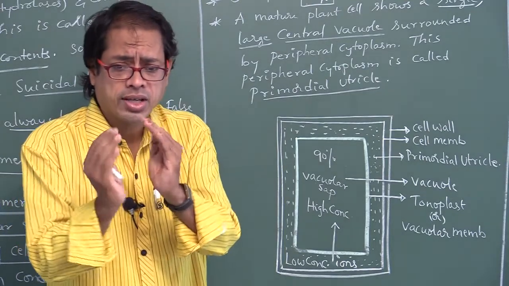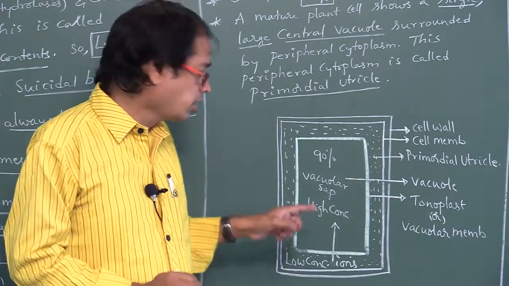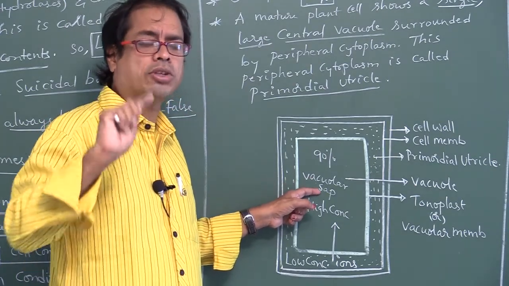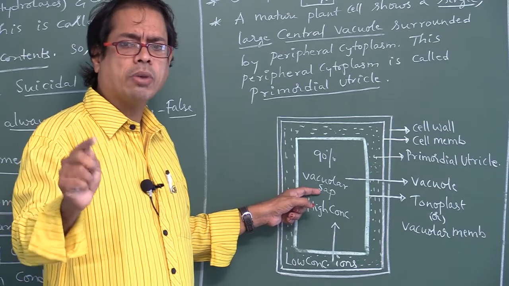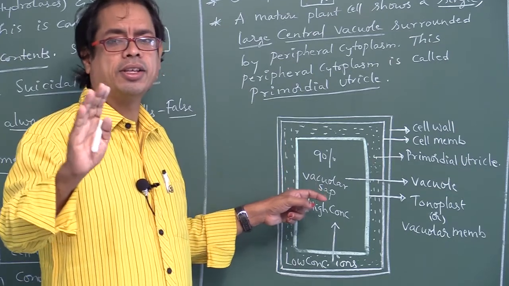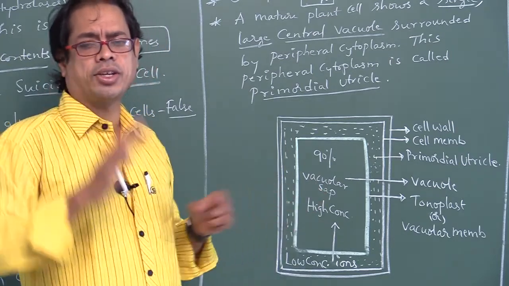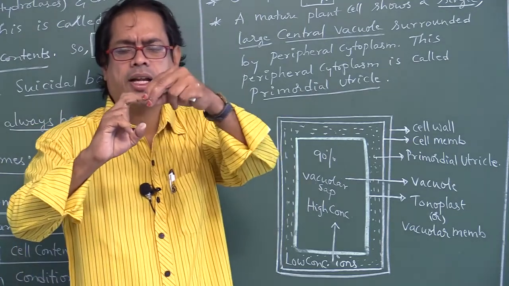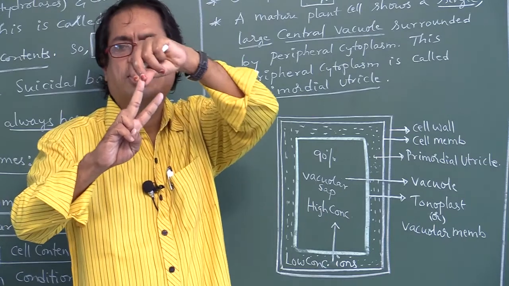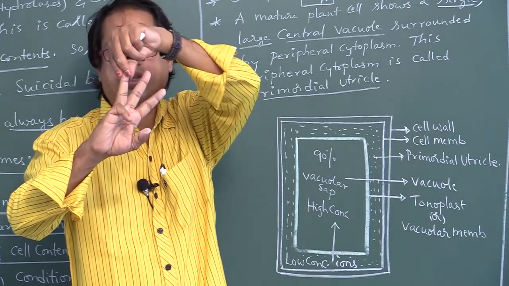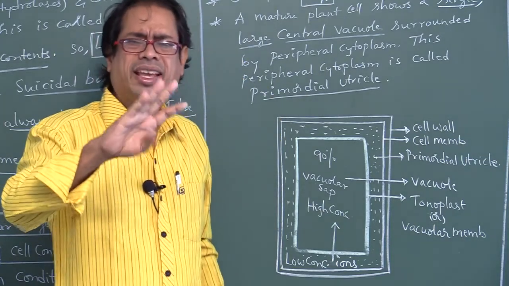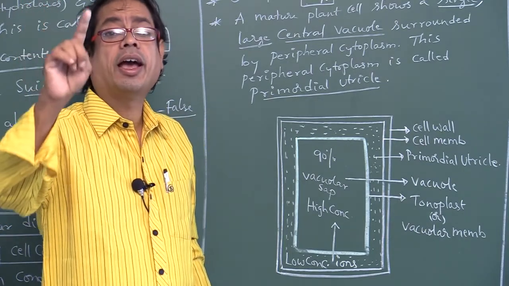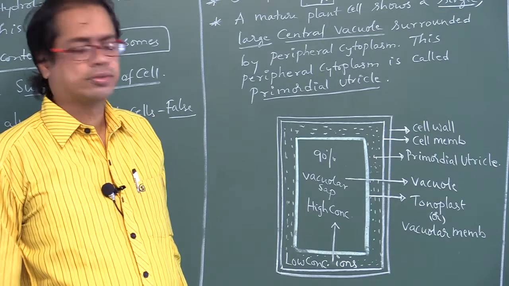The liquid substance inside the vacuole is called vacuolar sap, also called tonoplasm. Tonoplasm contains different types of substances: mainly water, then metabolic byproducts, waste products, excretions, and finally pigments like anthocyanin.